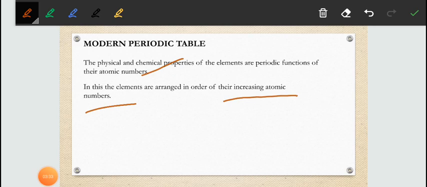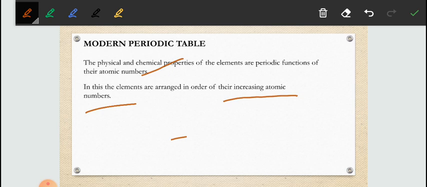When the elements are arranged in the order of their increasing atomic numbers, it is observed that elements of similar properties reoccur at regular intervals, or we can say periodicity occurs. As a result, elements fall into certain groups and lead to an arrangement known as the periodic table.